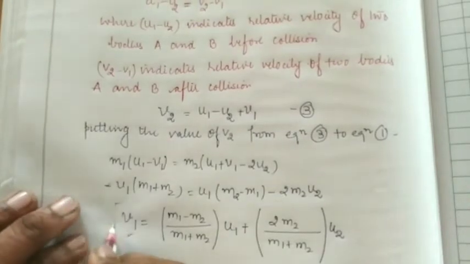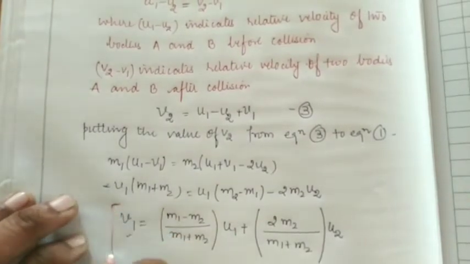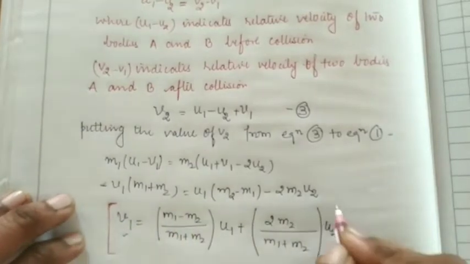In the similar fashion we can calculate v2, the final velocity of the second body after collision.